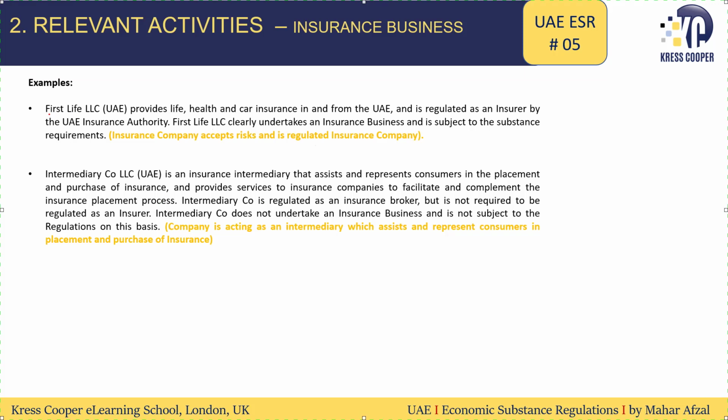An example, First Life Insurance, this is an insurance company. This insurance company is accepting risks related to life, health, car. It means the insurance company is accepting life and non-life risks, and this is being regulated under the respective regulatory authority, so it will be subject to ESR. In the second example, these are intermediaries who are acting as a middleman between the insurer and insured, so they are not accepting any risks, so it will not be subject to ESR.